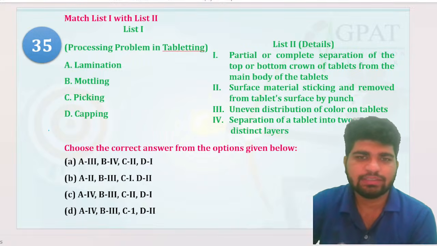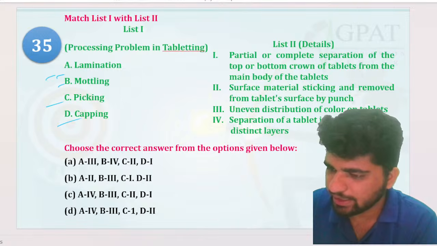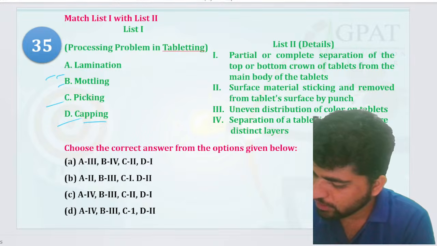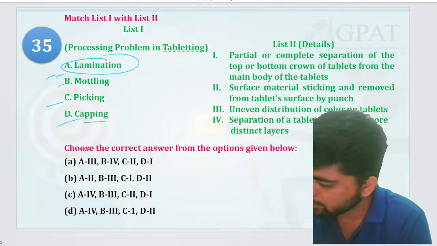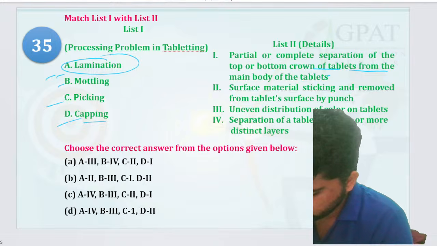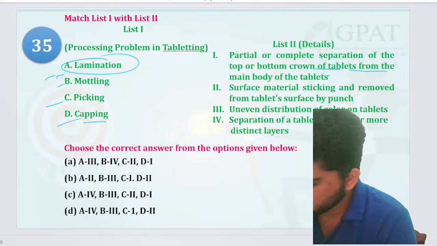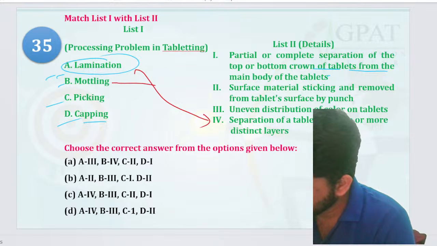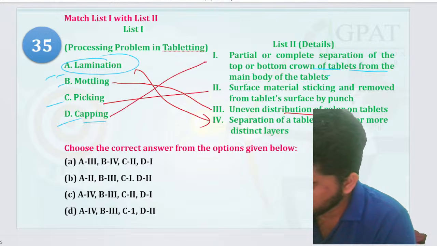This is very much easy. Lamination, mottling, picking and capping. Capping is what? Capping and lamination. Lamination is the complete separation, right? Separation into two or more distinct layers. Complete separation of top or bottom crown from the main body. Okay. Which one is it? That is A to 4, right? Complete separation. Then mottling, uneven distribution of color on tablets, right? So B ka 3, picking, surface material sticking. That is going to be the one, and capping is this one, right?